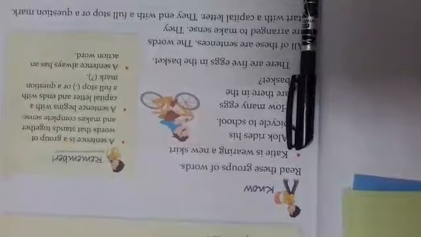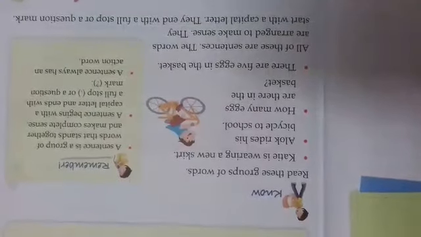Katie is wearing a new skirt. K is already in capital because a sentence should always begin with a capital letter, and we should end our sentence using a full stop or a question mark wherever necessary.